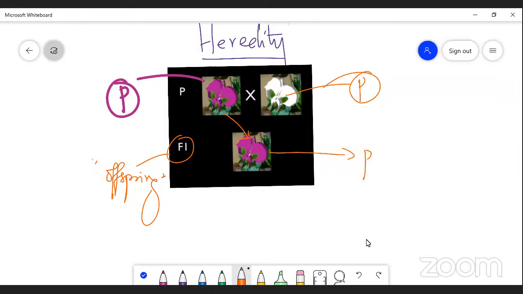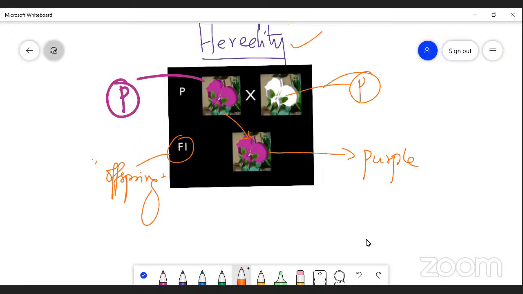So this purple color is retained. It is derived from the parental character. Both in parent and offspring, you can find the same color, the purple color. The purple color is one of the characters. It is transmitted from parents to offspring. Such a mechanism is known as heredity. Heredity is a transmission of characters from parents to offspring.